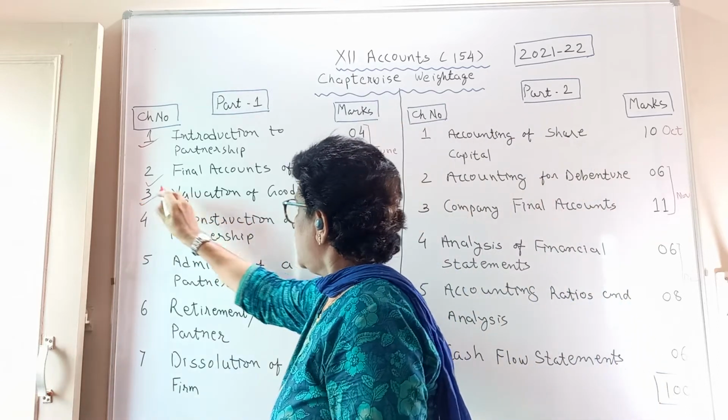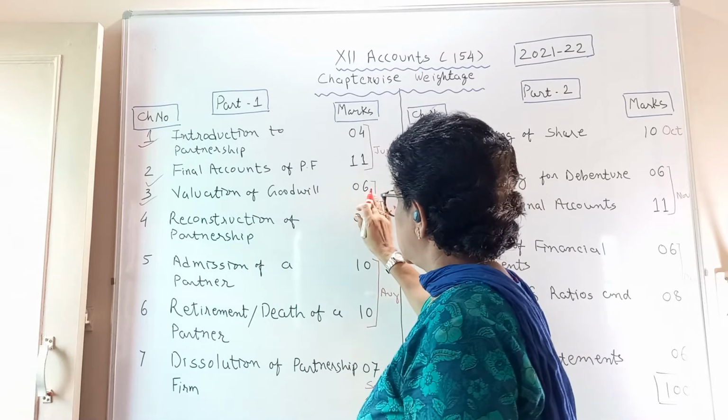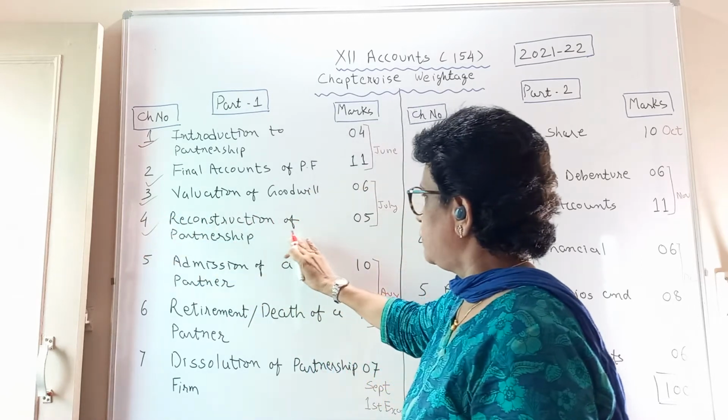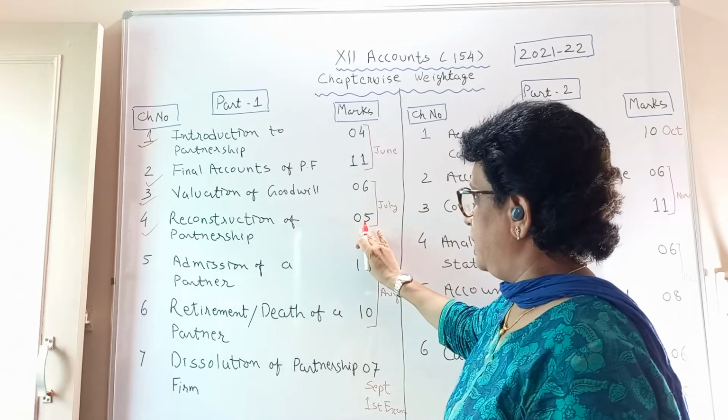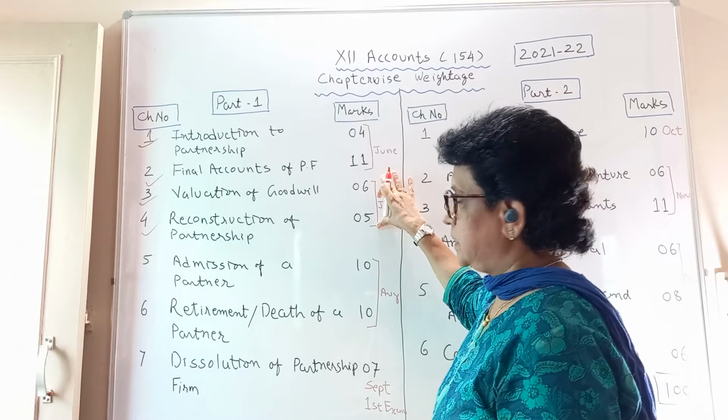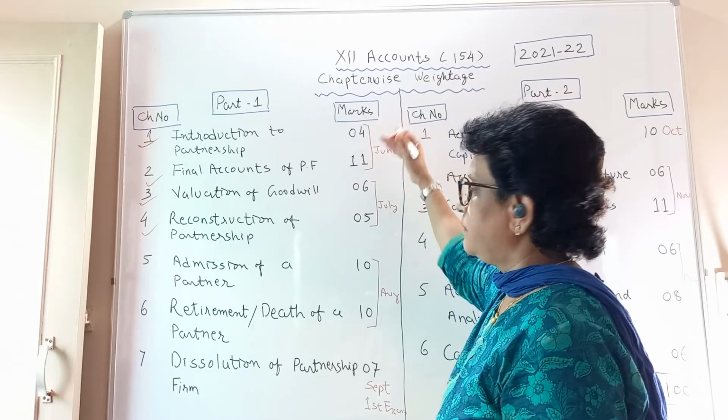Third chapter, you have valuation of goodwill. 6 marks is the weightage. Fourth chapter, reconstruction of a partnership firm, 5 marks. By July, you are supposed to complete these 2 chapters and continuously keep on revising what you have done earlier.